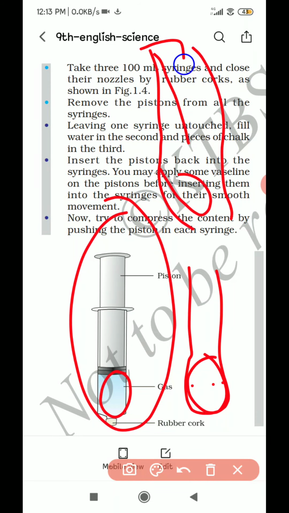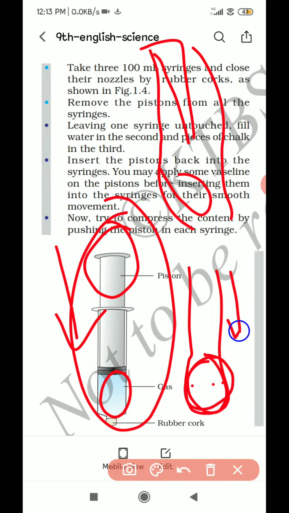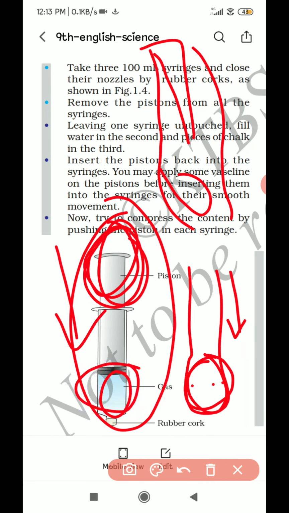When I push the piston downwards, what happens? With the syringe containing air, we can push it easily. I don't need to put a huge amount of force to push the piston downwards. This is called the piston. Whereas with the syringe containing water, when I put a force, you will feel some slight resistance.